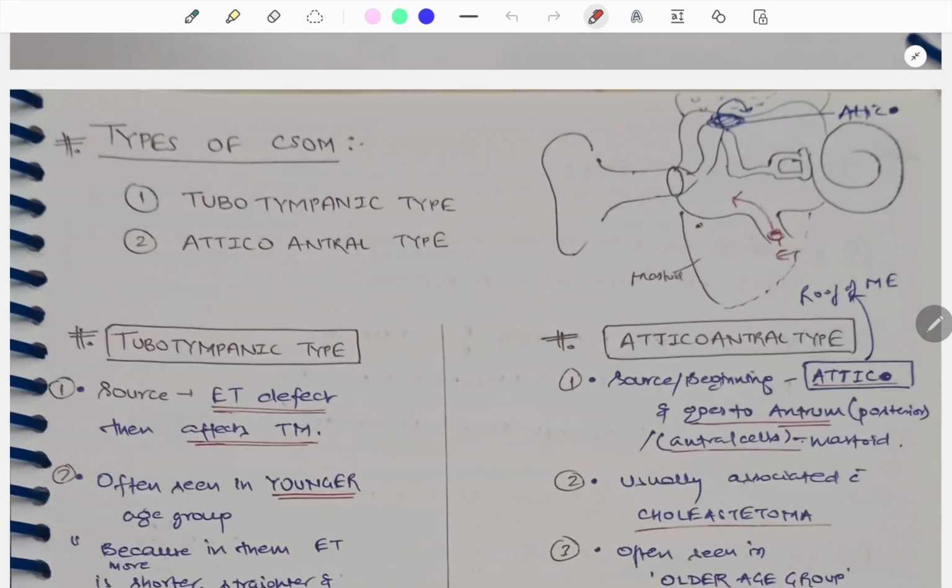Now coming to the types of CSOM, we have the tubotympanic type and the aticoantral type. Tubotympanic means it starts from the tube and ends at the tympanic membrane. Aticoantral means it starts from the attic bone and ends at the antrum. So tubotympanic starts from the eustachian tube and ends at the tympanic membrane. Aticoantral means from the roof of the middle ear till the antrum. The antrum is the mastoid, like the antral cells of the mastoid. So this is about the types of CSOM.